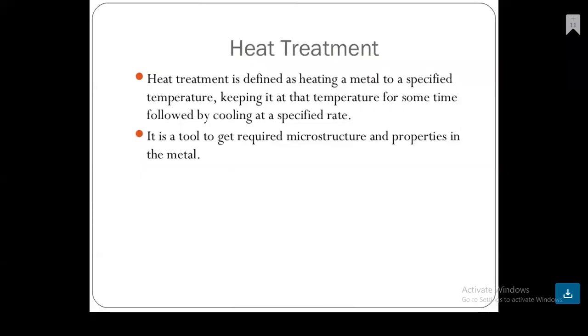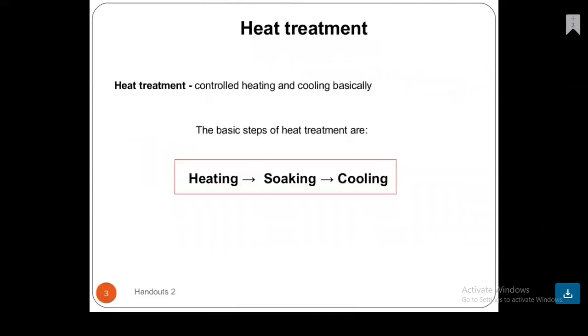Today's lecture is related to the annealing process. Before going to the annealing process, first we'll see what is meant by heat treatment. Heat treatment is defined as heating a metal to a specified temperature, keeping it at that temperature for some time, followed by cooling at a specified rate. It is cooled to get the required microstructure and properties in the metal.